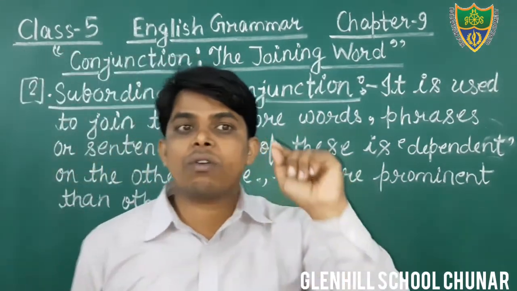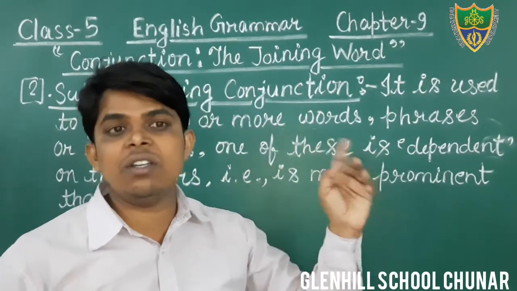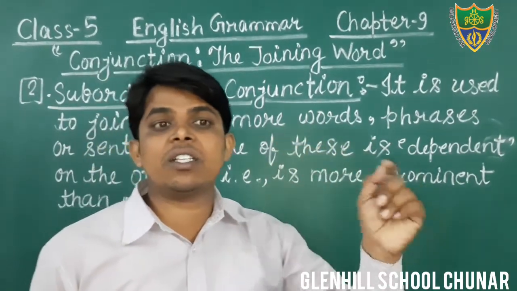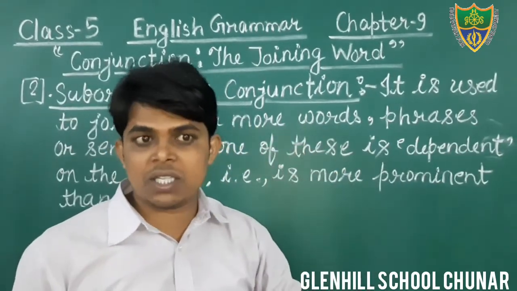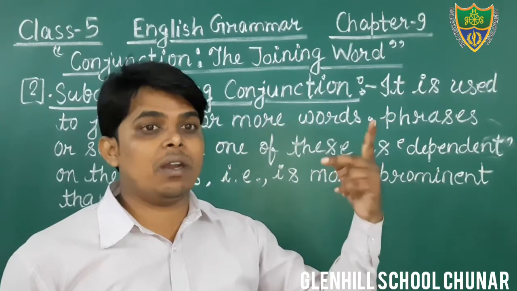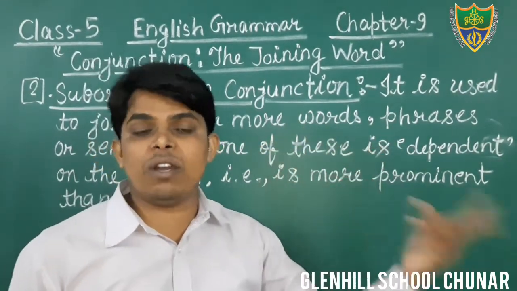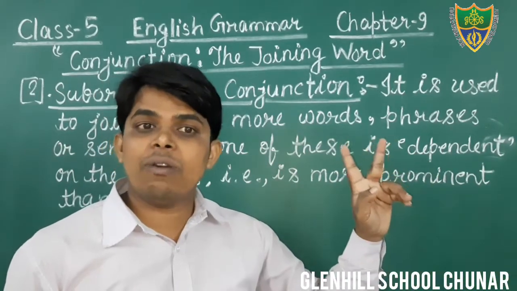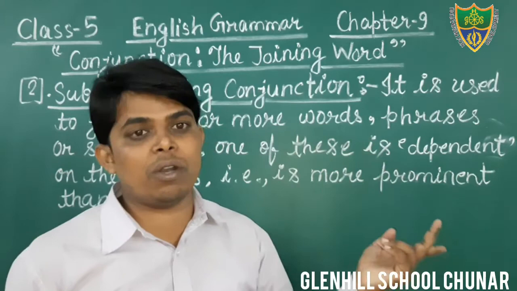Yes students, in the coordinating conjunction, both the sentences, both the words, both the phrases are not dependent on any others. Both are equally important.